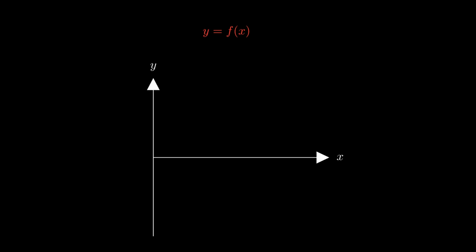To keep things simple and to better visualize the problem, we assume that the function we are interested in takes only one scalar variable x as input. This variable is called the independent variable or the cause. And we assume that the output of the function is another scalar variable y, which we will call the dependent variable or the effect. Most scientific experiments follow the same procedure. We prescribe the cause, conduct an experiment and measure the effect. In this way we can acquire data pairs of x and y.